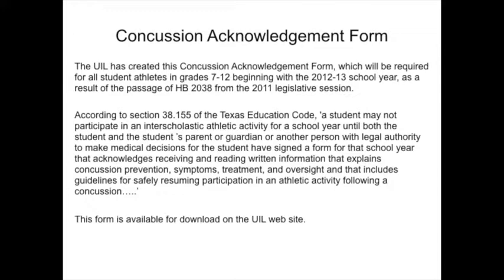According to Section 38.155 of the Texas Education Code, a student may not participate in an interscholastic athletic activity for a school year until both the student and the student's parent or guardian or another person with legal authority to make medical decisions for the student have signed a form for that school year that acknowledges receiving and reading written information that explains concussion prevention, symptoms, treatment, and oversight, and that includes guidelines for safely resuming participation in an athletic activity following a concussion. This form is available for download on the UIL website.